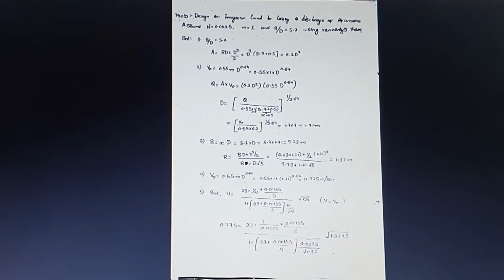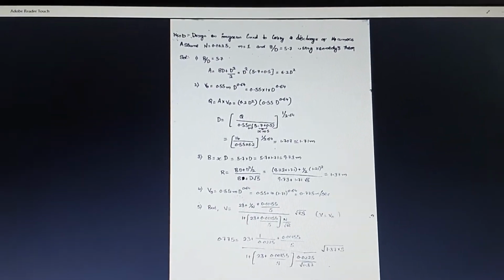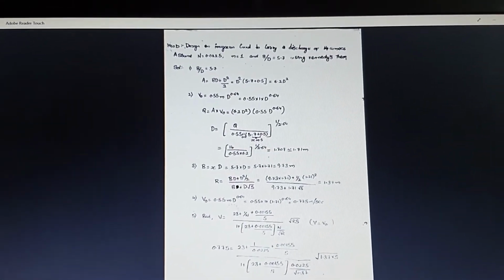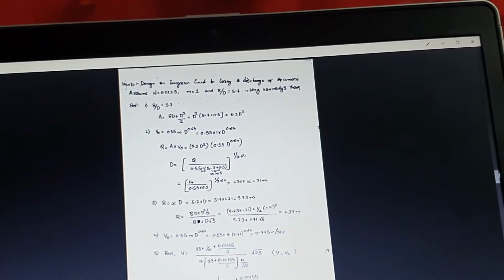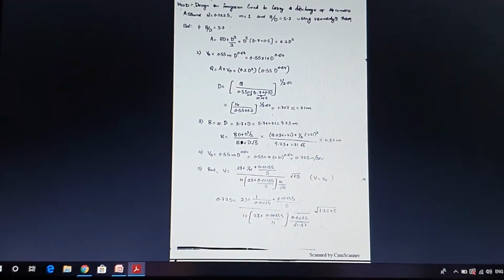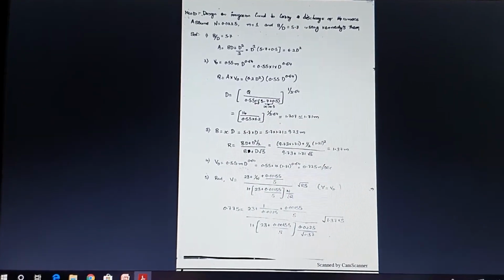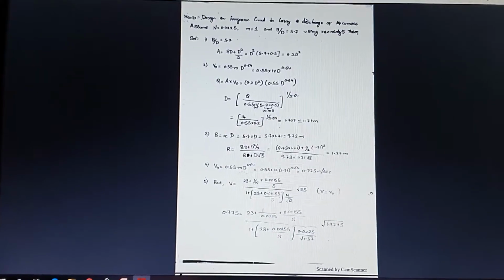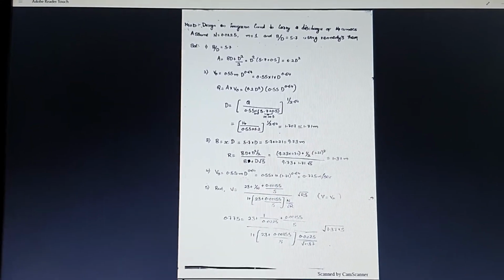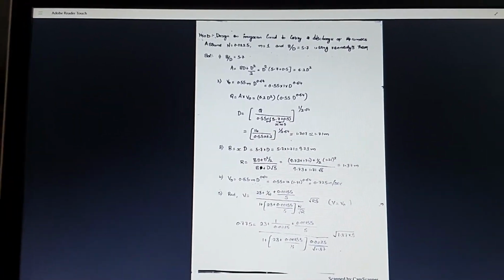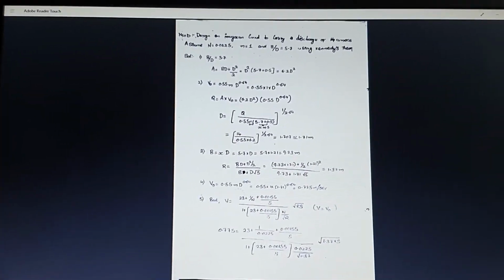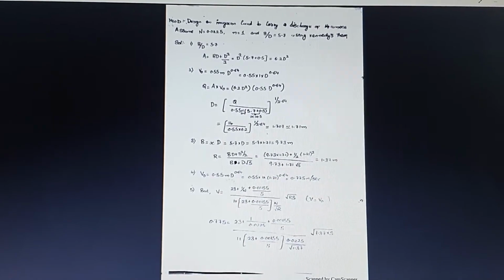Then next step, we are going to find the hydraulic mean depth, which is A by P in terms of B and D. It is BD plus G square by 2 by B plus G into square root of 5. So by substituting the value of B as 9.73 and D as 1.71, you will be getting the R value. After getting this, we are going to find the value of V naught, which is 0.55 into m into d to the power of 0.64. You will be getting the V naught value.